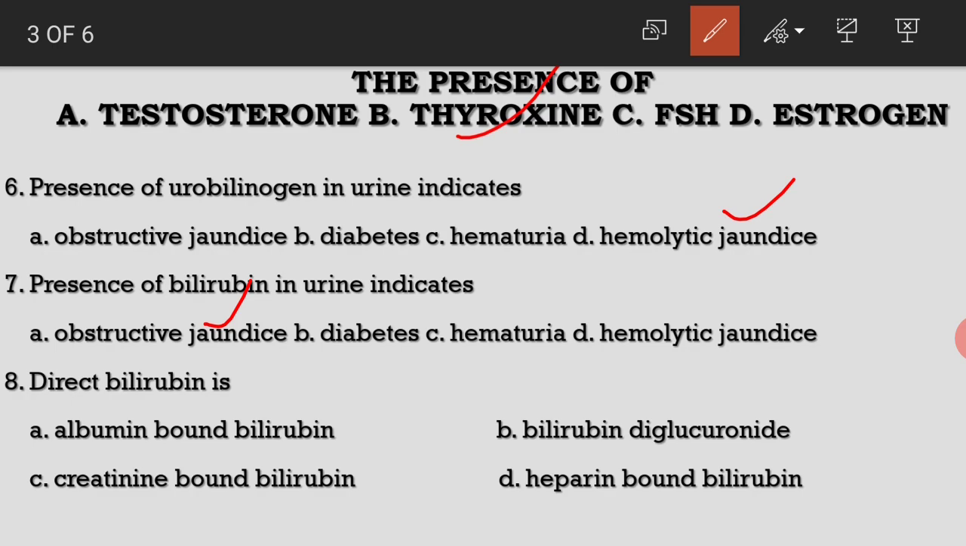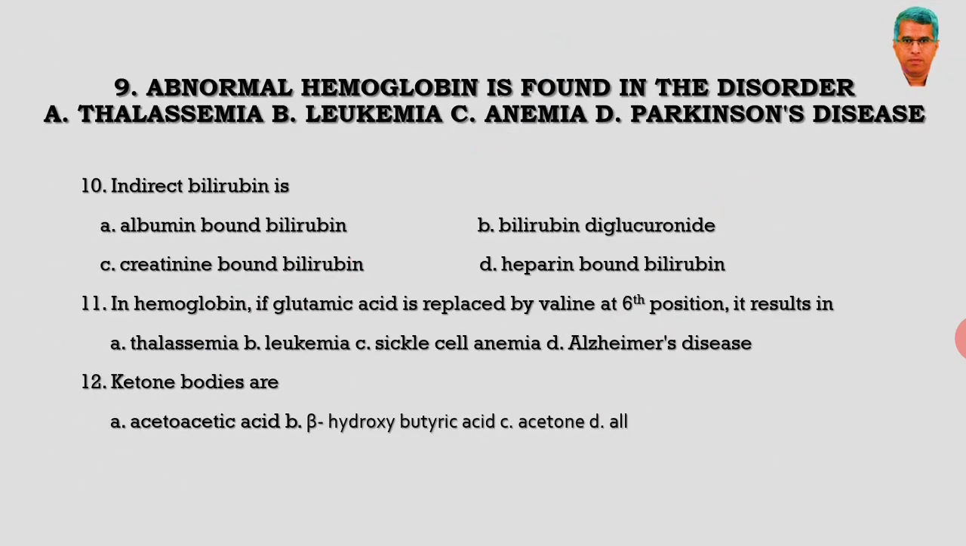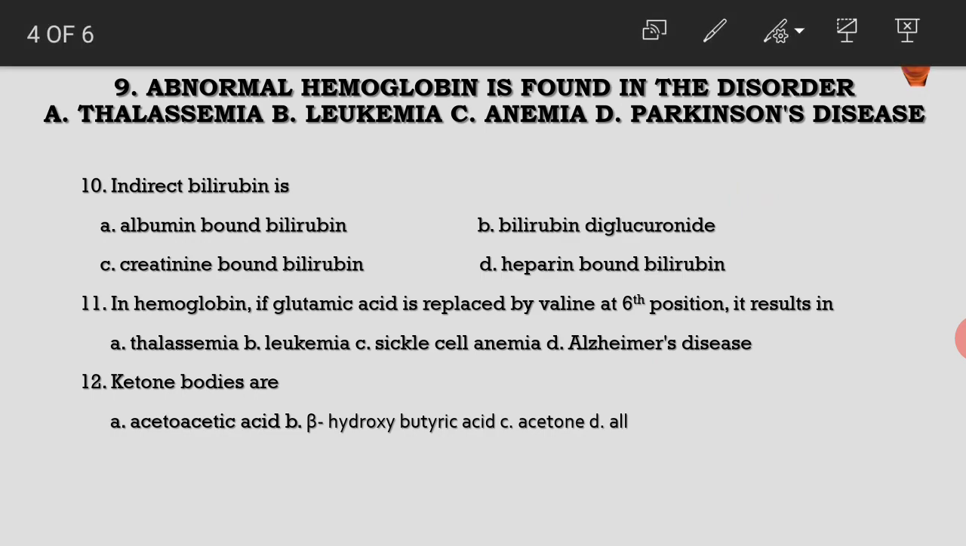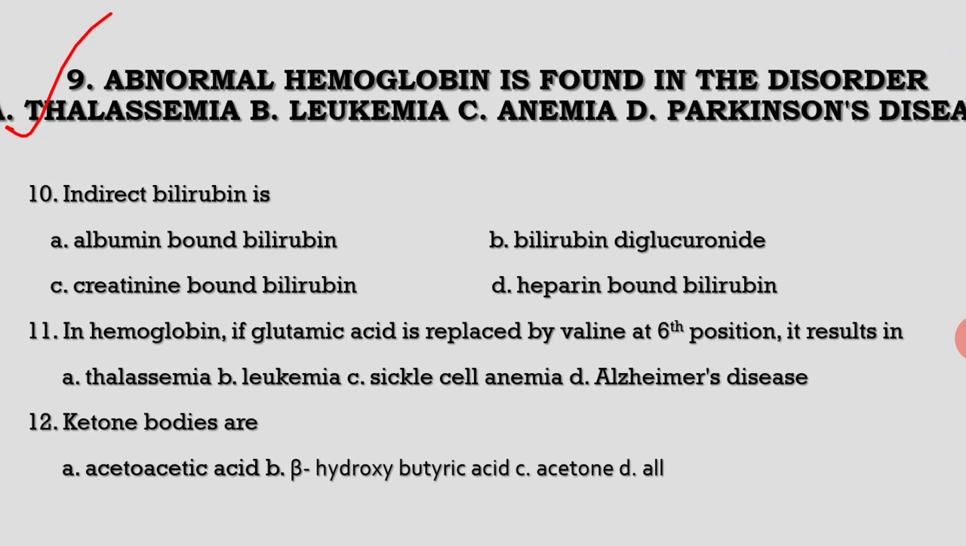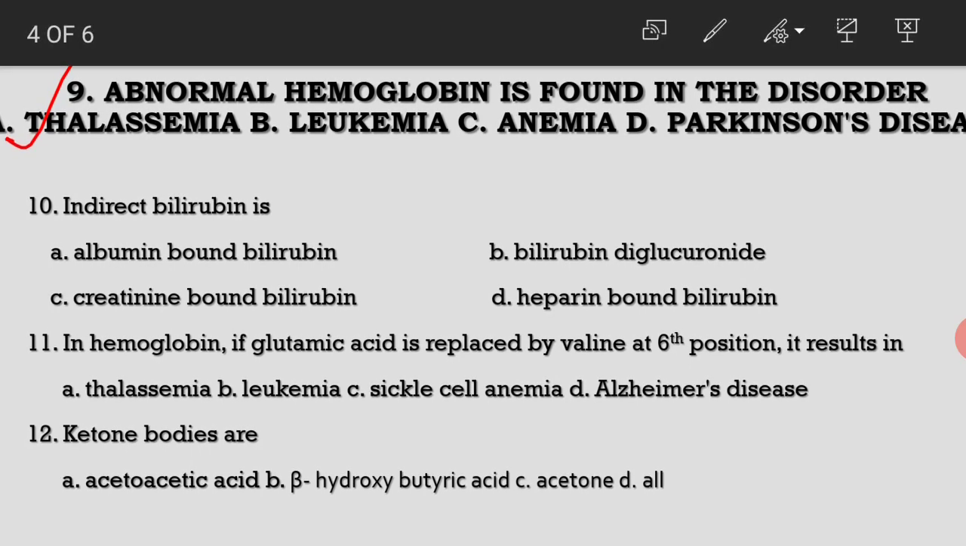Direct bilirubin is bilirubin diglucuronide. Bilirubin diglucuronide is direct bilirubin. Abnormal hemoglobin is found in the disorder, namely thalassemia. Indirect bilirubin is the bilirubin that is bound to albumin.